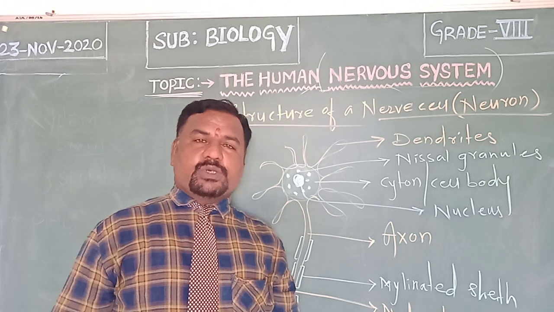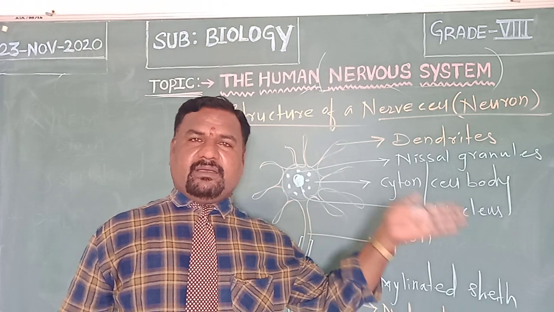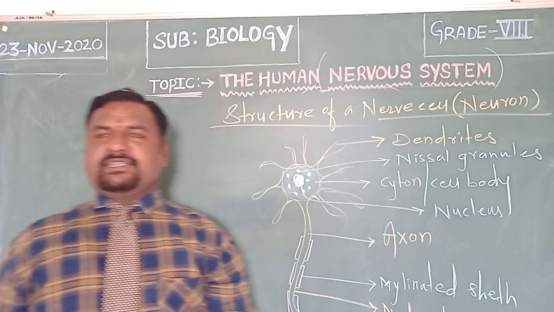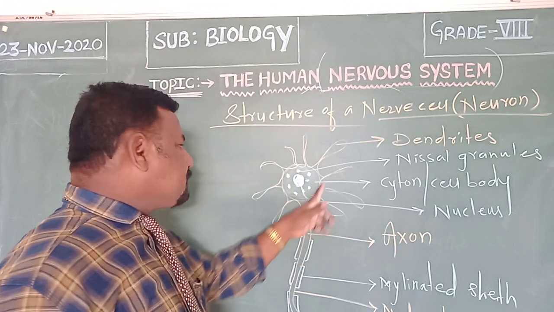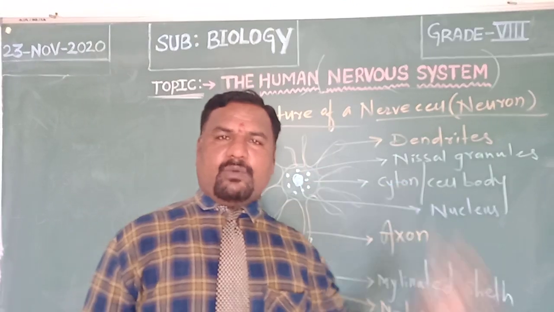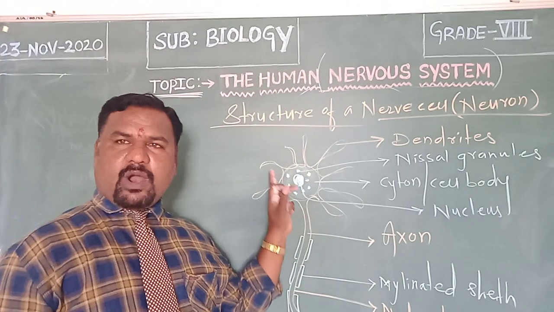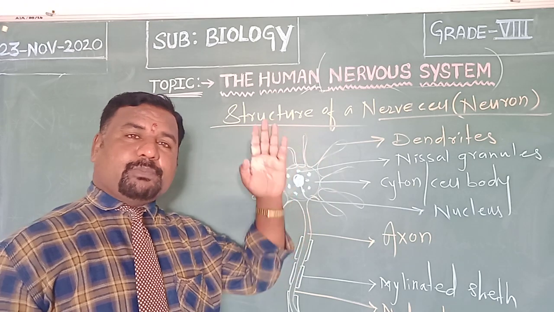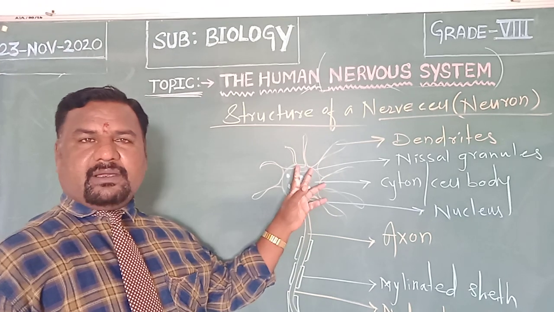The most common neurotransmitter synthesized by the Nissl granules of the nerve cell is acetylcholine.